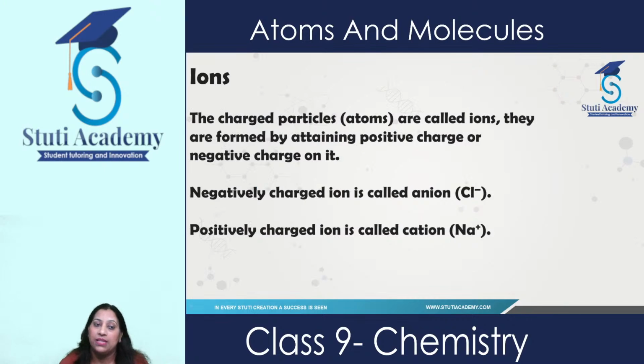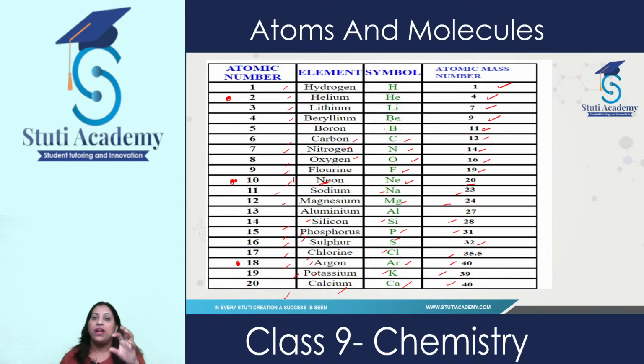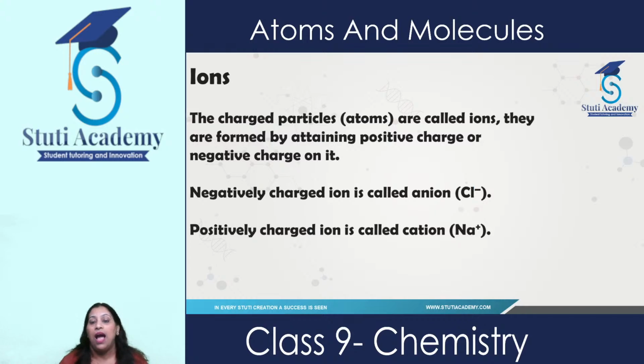Then we have ions. Ions are the charged particles, formed by positive charge or negative charge. But how are these charges attained, how are these charges produced? When these elements want to be stable in nature, they lose some electrons or gain some electrons. So depending on whether they are losing or gaining, they attain these ions on them. And as a result, we call them cations and anions.